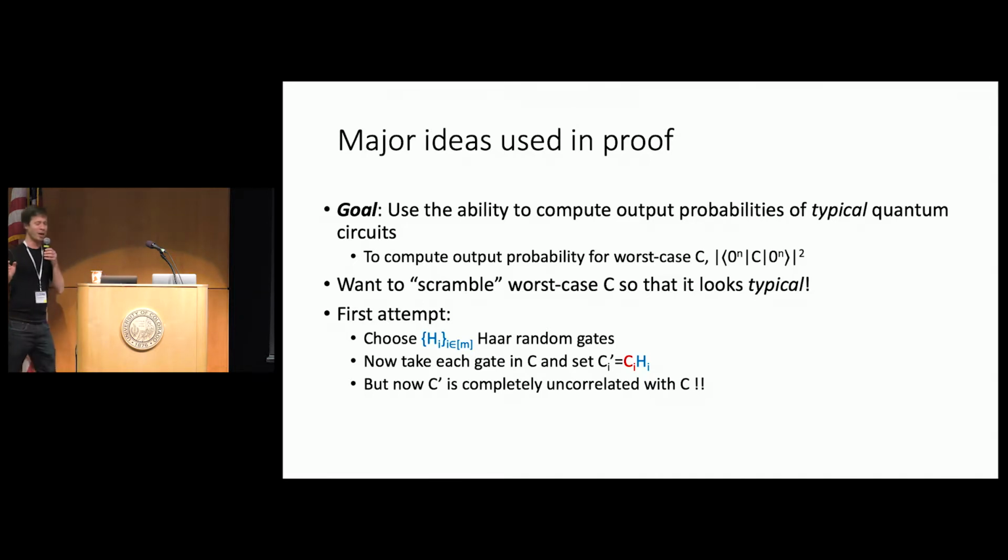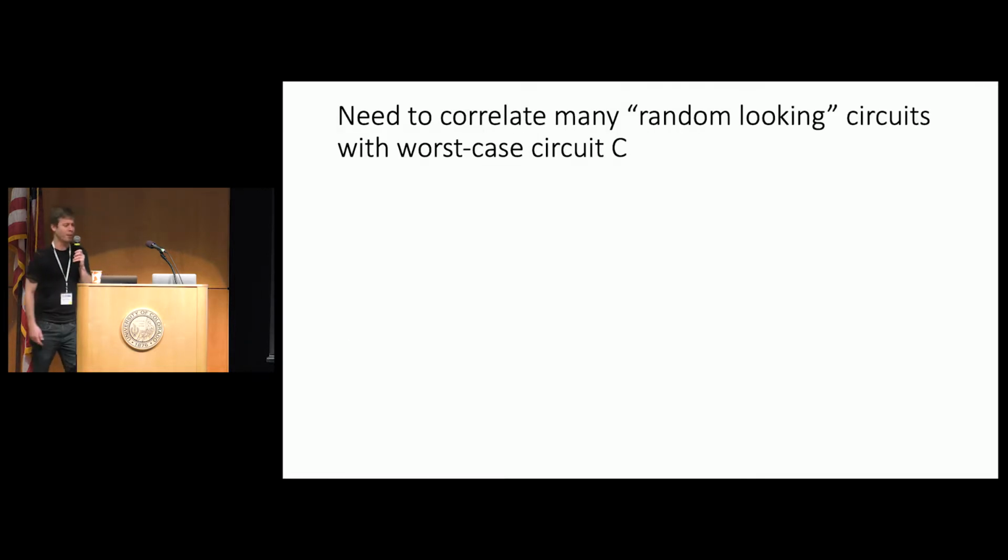It's completely random, but we've done this too well, and that's the problem. It's not clear at all how we would use information about this scrambled circuit, C prime, to somehow compute the output probability of our worst case circuit C. So we're going to need to do something a little bit more clever. And to do that, we're going to correlate many random looking circuits with our worst case circuit C. So we're not just going to scramble, we're going to scramble and then correlate as well.